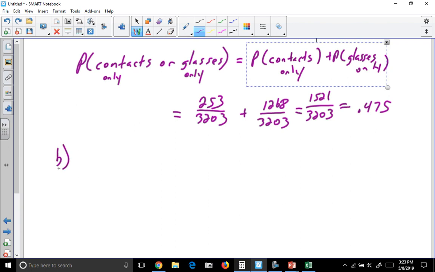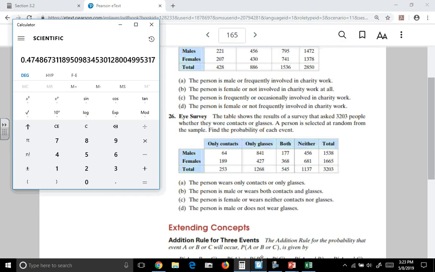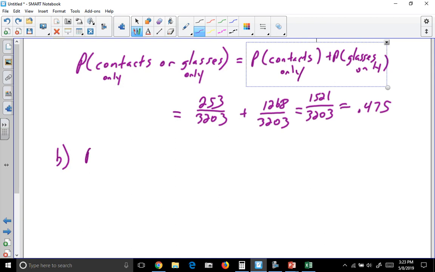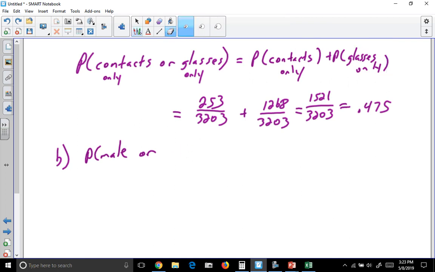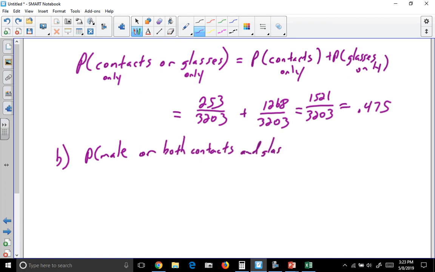Now let's look at part B. What is the probability that the person is male or wears both contacts and glasses? So the probability that a person is male or wears both contacts and glasses.